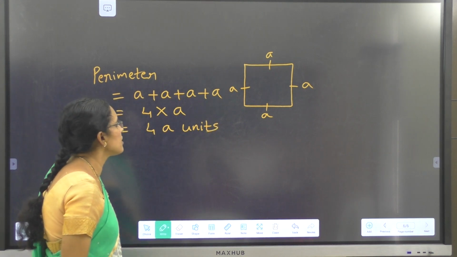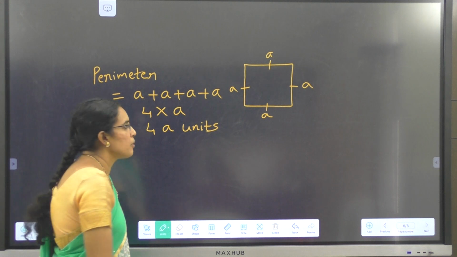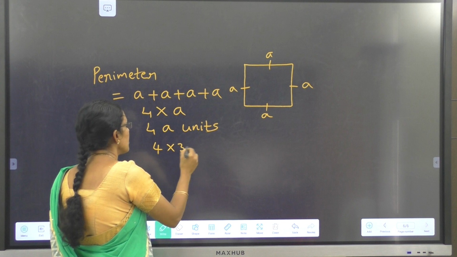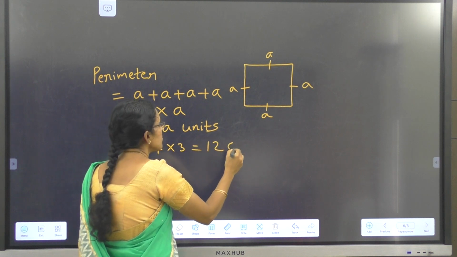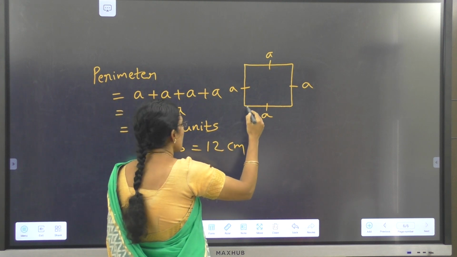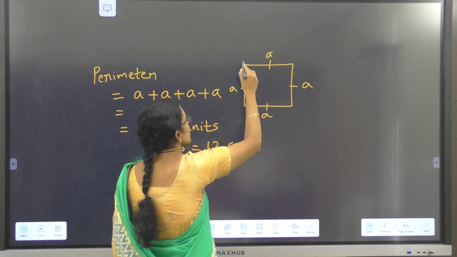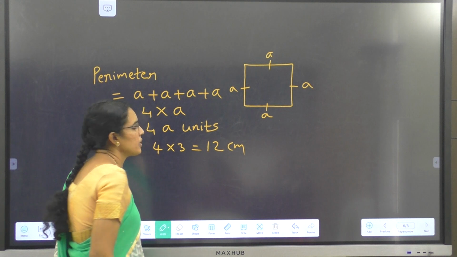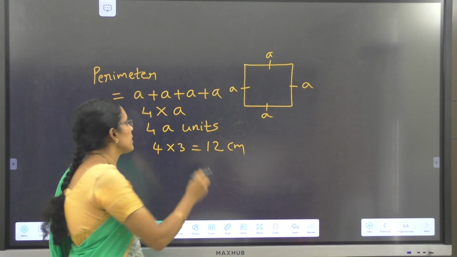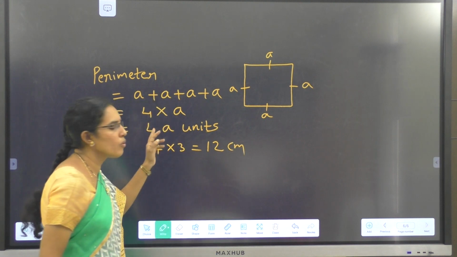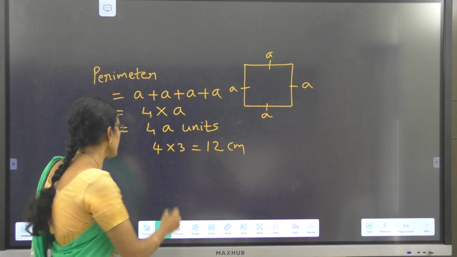If A is 3 centimeters, then the perimeter is 4 into 3, that is 12 centimeters. See, add 3 four times: 3 plus 3 is 6, 6 plus 3 is 9, 9 plus 3 is 12. What is the formula? The perimeter of a square is 4 times A, that is 4 into the length of any side.